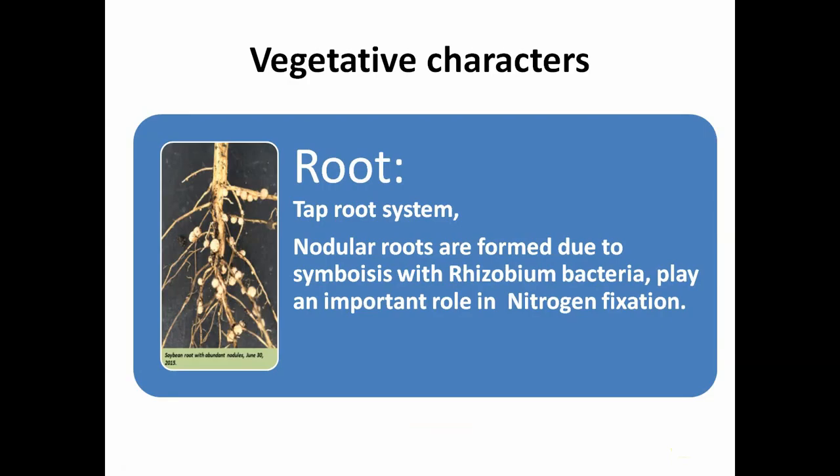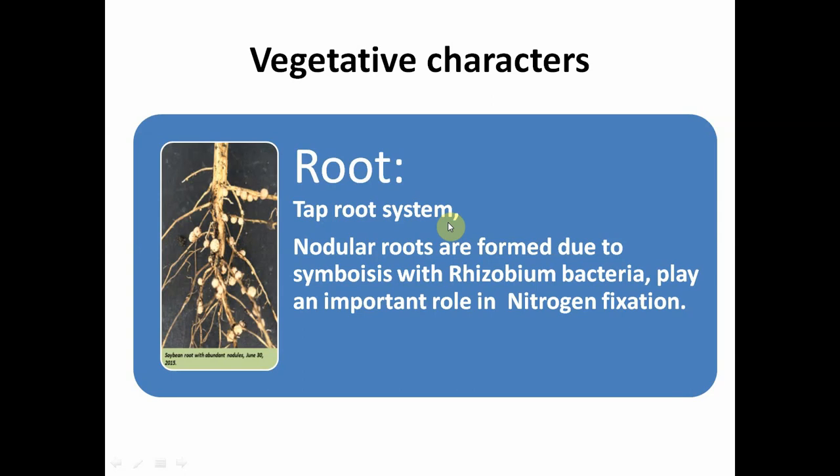So now we see the vegetative characters of this family. We consider root characters, stem characters and leaf characters as the vegetative characters. Now we see the root characters. In the family members we find the taproot system.